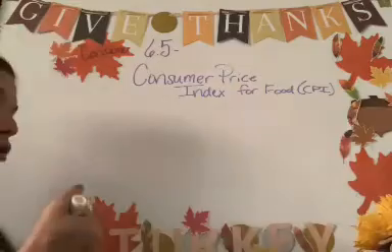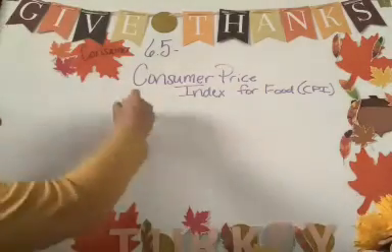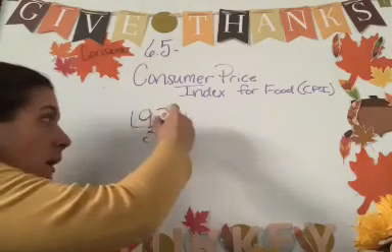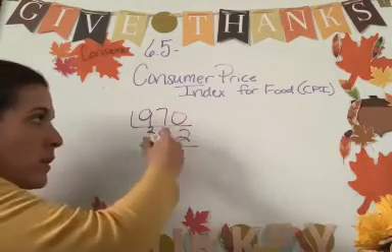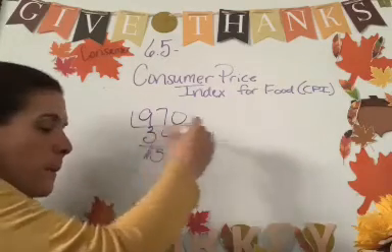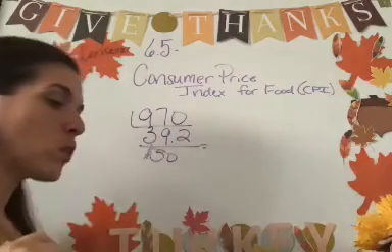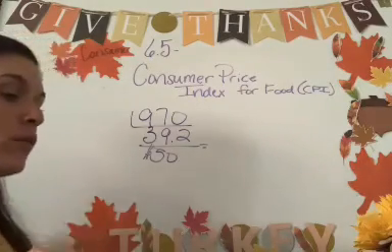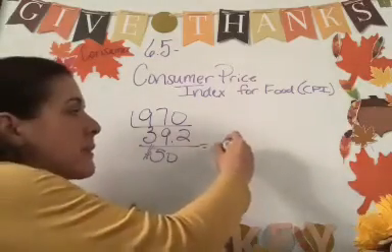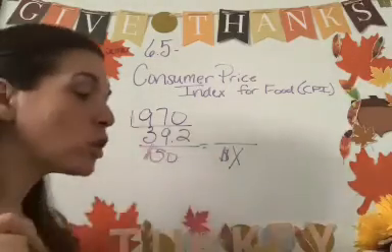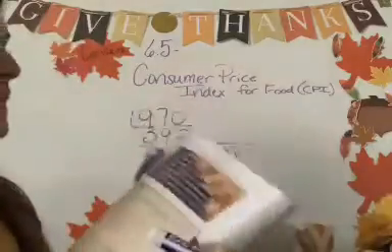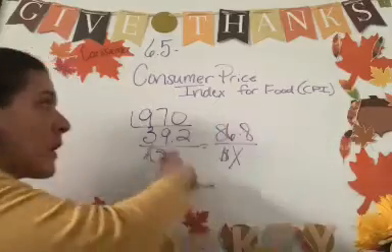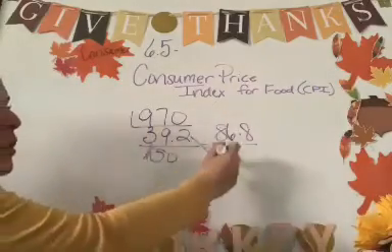Like I told you, it's going to be ratios. So let's say 1970, when the CPI is 39.2, they were spending $50 a week on food. What was their weekly food bill in 1980 for the same type and amount of food? So now we want to find the X amount of dollars. In 1980, look up here in your bar graph, and you're going to see the CPI for 1980 is 86.8. So now we have the CPI on top, the dollars on the bottom, and we're going to crisscross and multiply.